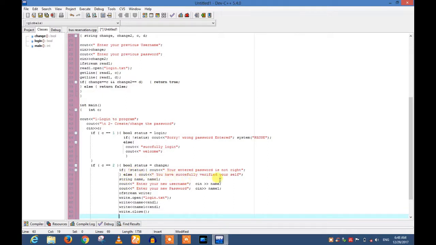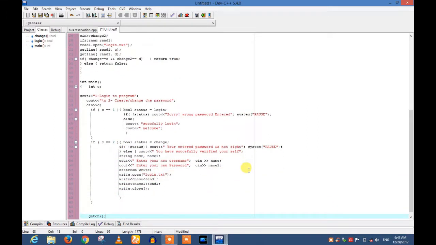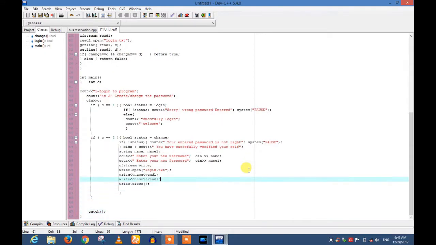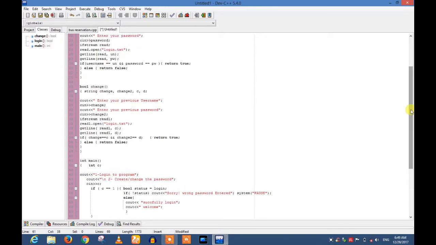If the status is not right, the program will say your entered password is not right, and the system will pause. We have to include system pause. So we have done all the coding for the new password generation, changing of the password and entering into the program.